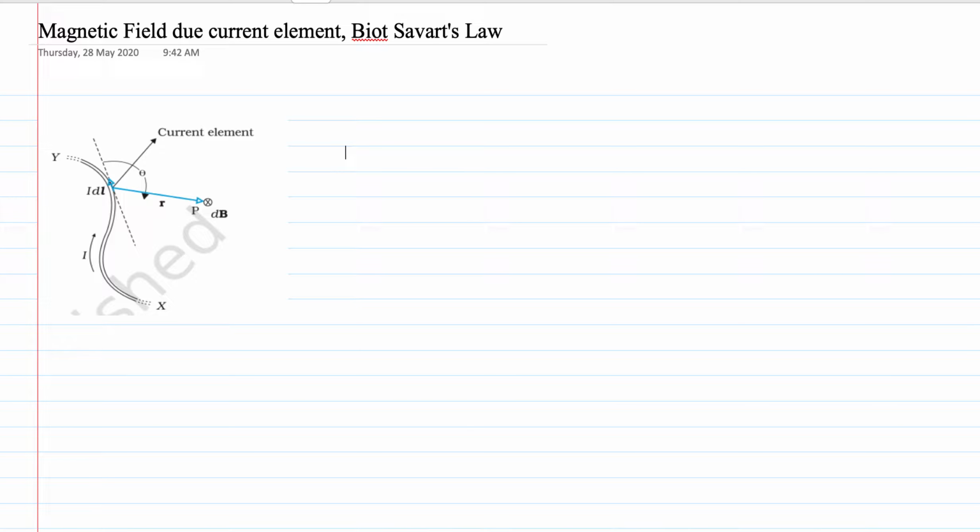So, in this video, we will discuss the magnetic field due to a current element. We have to understand each part of this heading, magnetic field due to current element, and this was studied by Biot and Savart. These were the two scientists who studied the magnetic field due to a current element. Okay. So initially we will study the magnetic field.